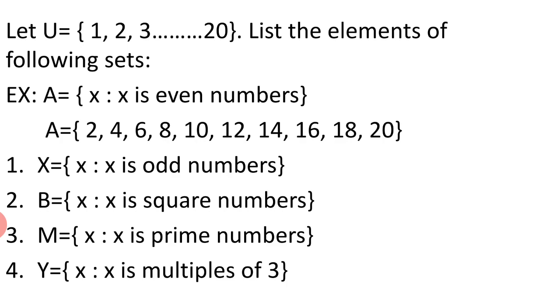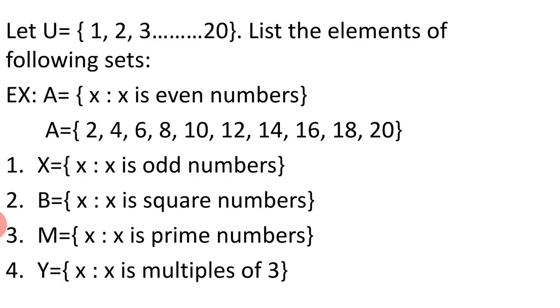Number 1. X such that X is odd numbers. So we will select the odd numbers from the universal set and we will list them. Number 2. B equal to X such that X is square numbers. So the square numbers that lie from 1 to 20 are 1, 4, 9, 16. We cannot include 25 because 25 is not in the given set.